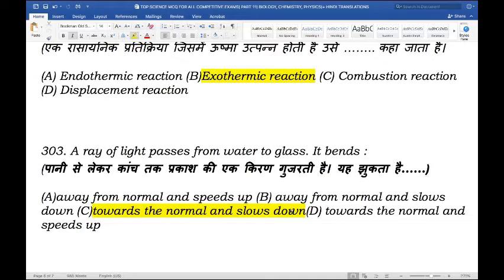When a ray of light enters from the glass to water, it bends away from the normal due to increase in speed of light. And as water is less dense than glass, speed of the light in glass will be less. Therefore, it is slowed down.